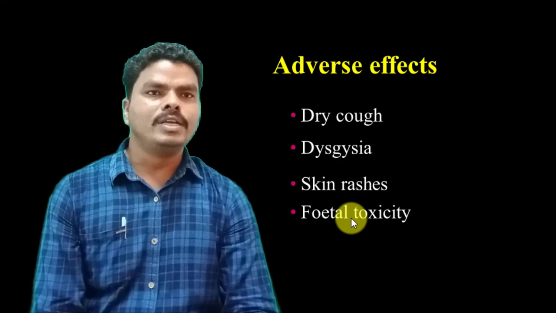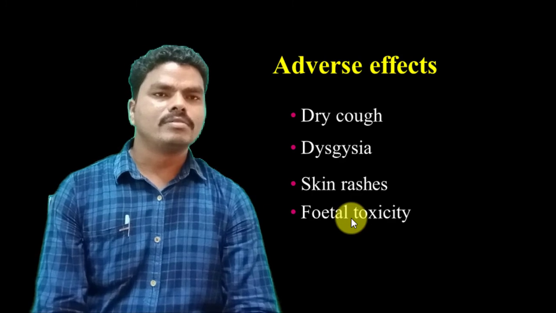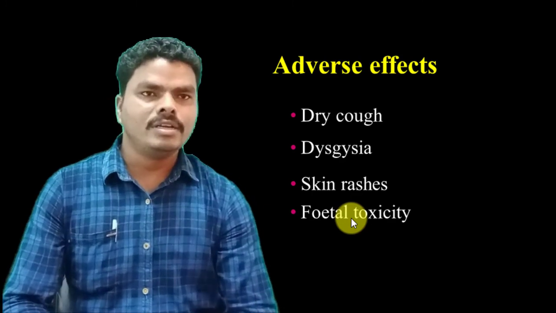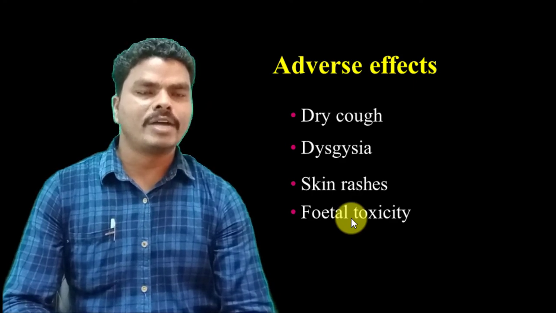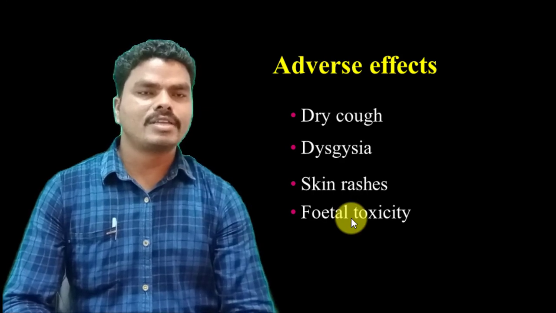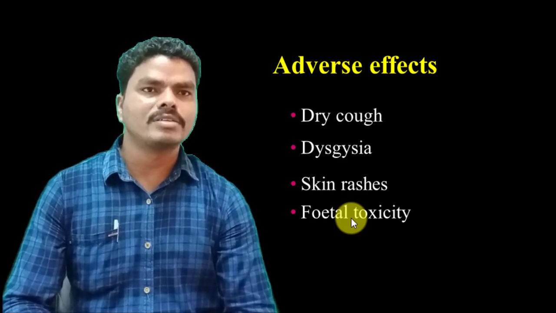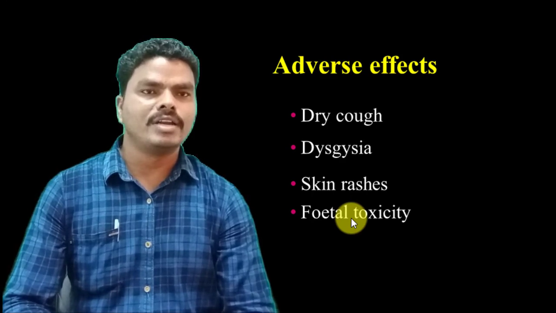In that we discussed the angiotensin converting enzyme inhibitors, including their mechanism of action and structure activity relationship. In the next class we will discuss the remaining classes of antihypertensive drugs along with their mechanism of action and structure activity relationship.